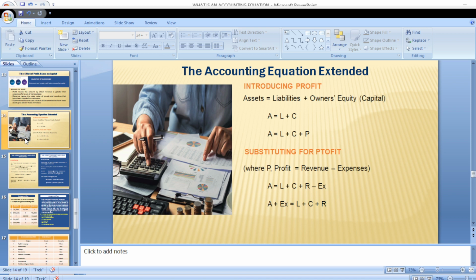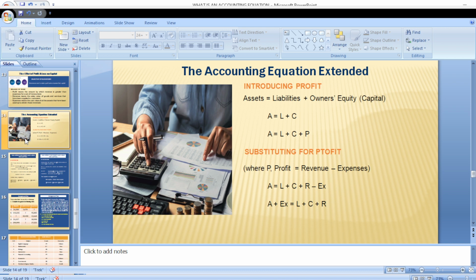So now let us look at an extended accounting equation. Don't forget our basic accounting equation is asset equals liability plus capital or owner's equity. Now let's assume that we now make profits. So our accounting equation will now be asset equals liability plus capital plus profits. Then don't forget that we can expand profits. Profits can be defined as revenue less expenses.